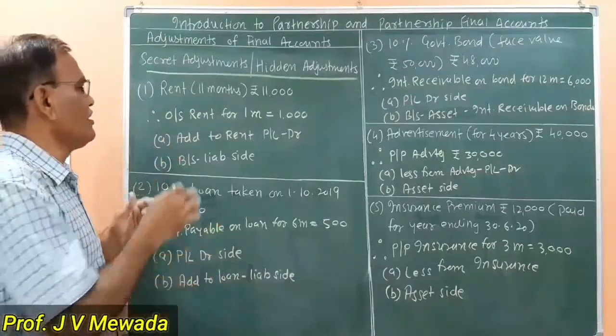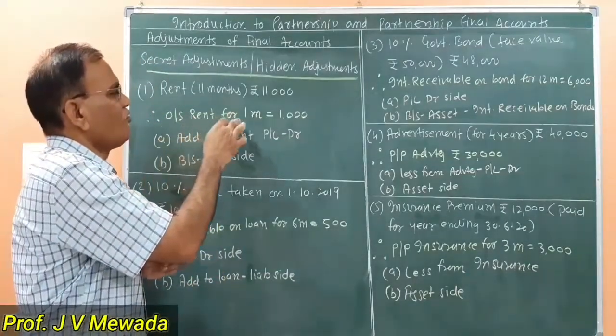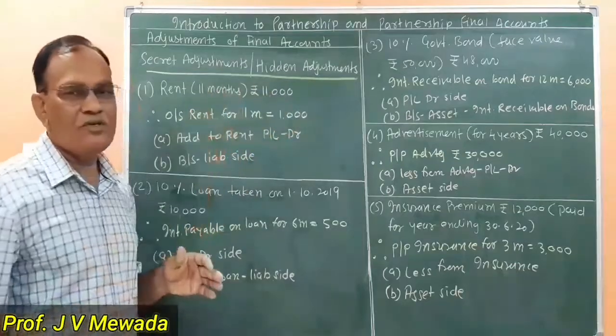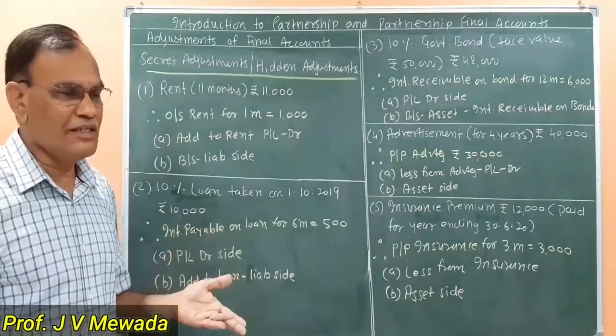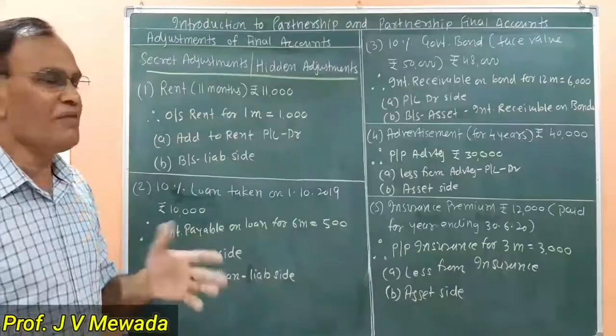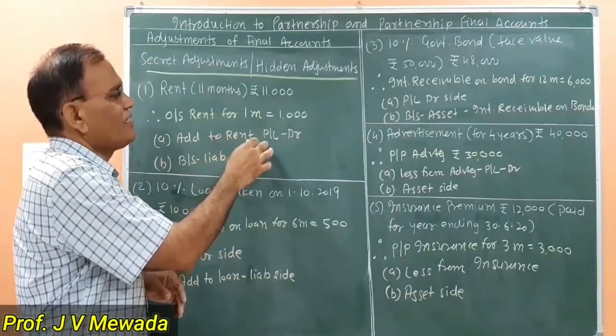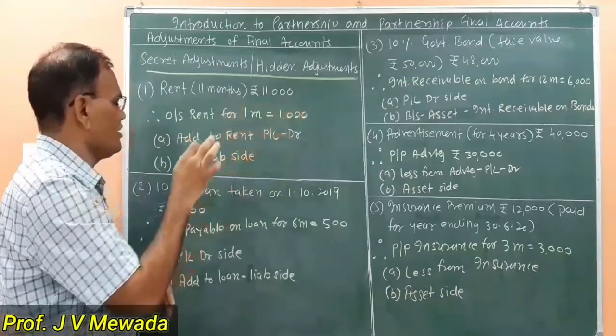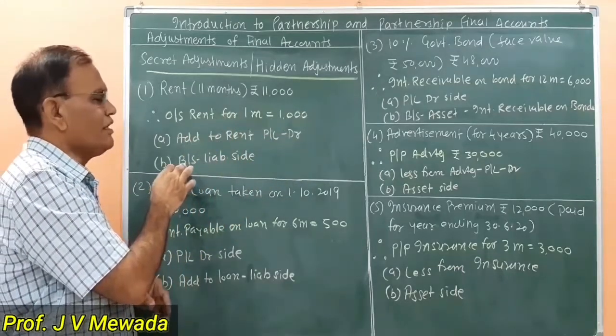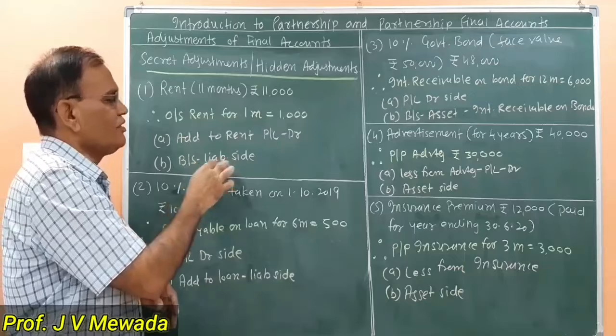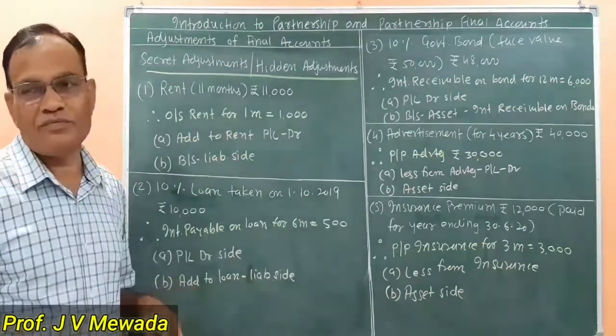So our conclusion is there is outstanding rent for 1 month, rupees 1,000. So we are doing the normal adjustments, normal effects. First we are going to add to the rent on the debit side of profit and loss account rupees 1,000, and second we are showing it as a liability on the liability side of the balance sheet.